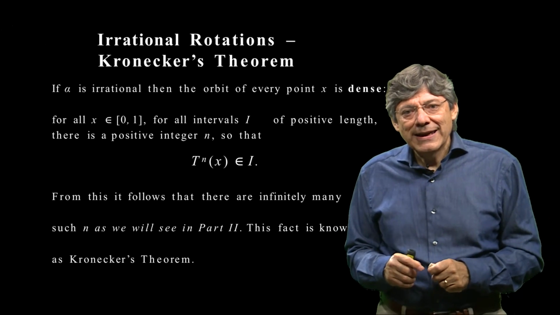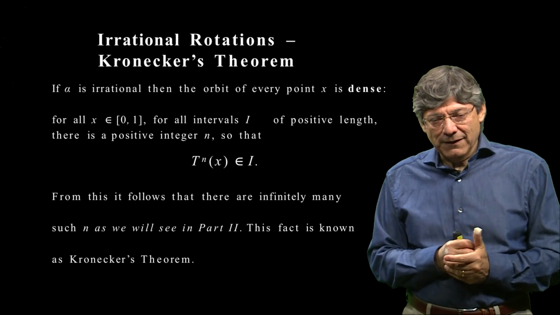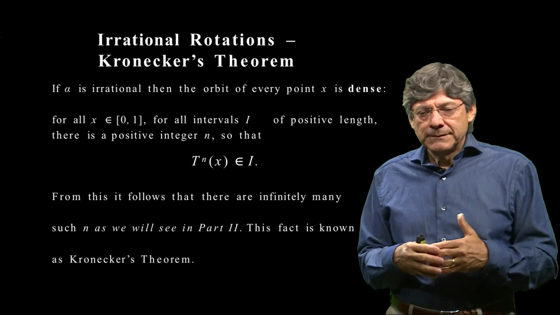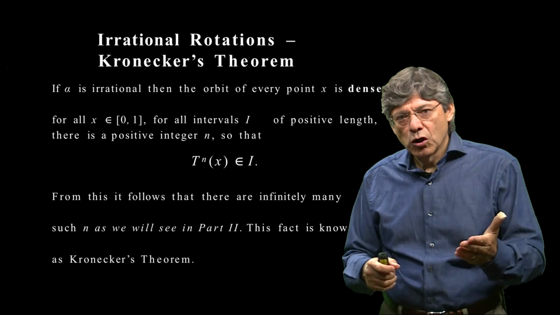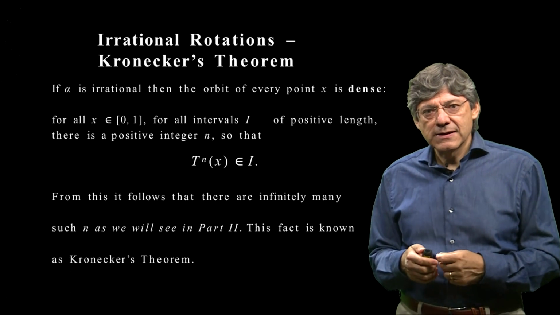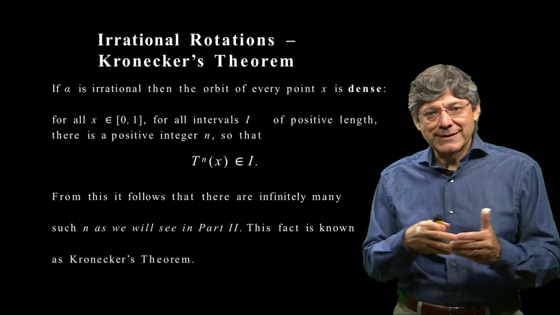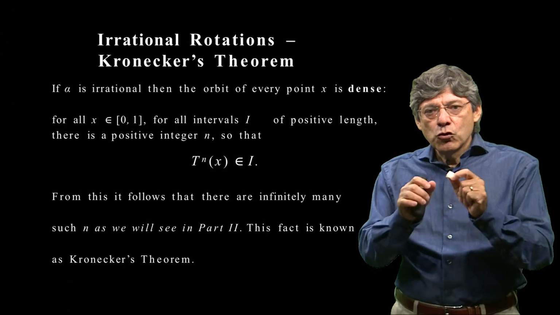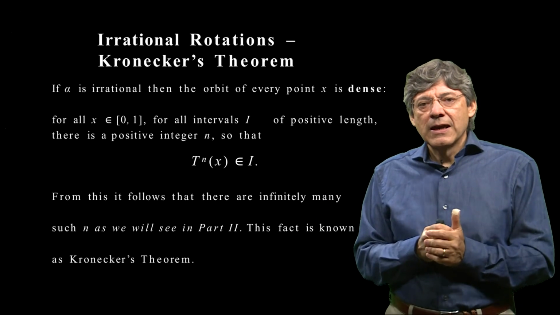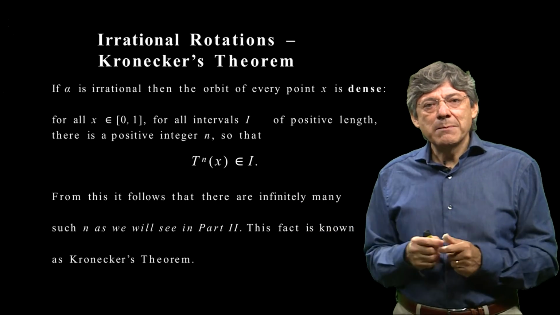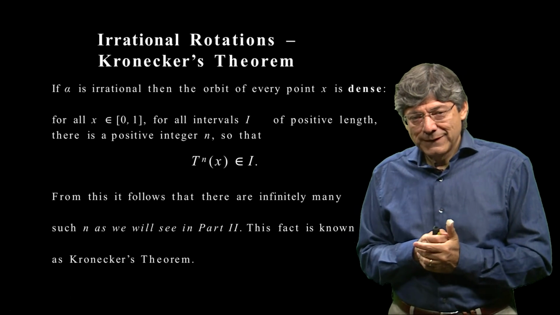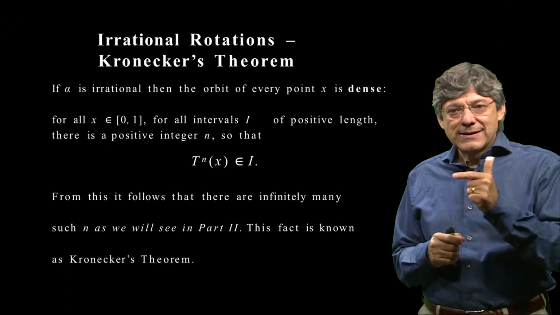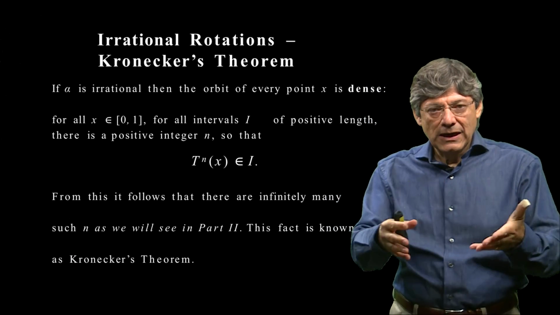Dense means that it intersects every interval of positive length. A dense sequence is a sequence that intersects every interval of positive length. One of the first examples of a dense sequence that you see in real analysis is the sequence of rational numbers, which are dense in the real numbers. Kronecker's theorem says that for every x, if you look at the positive orbit of x, it will be dense in the unit interval. So that means given any interval I of positive length, there will be some n so that T to the n of x is in I. Okay, it will be an element of I.